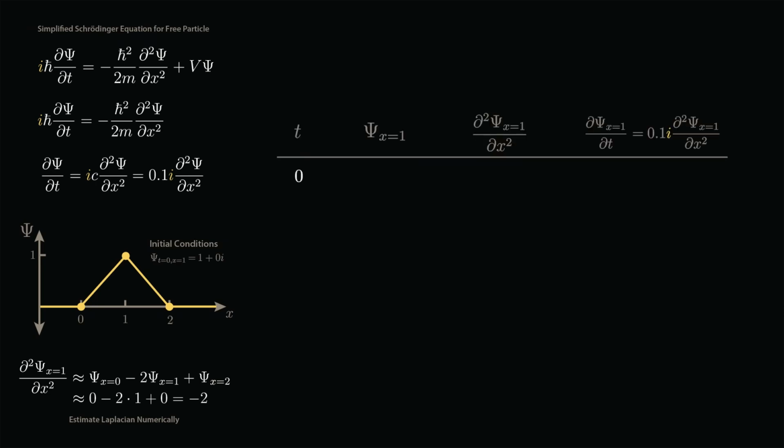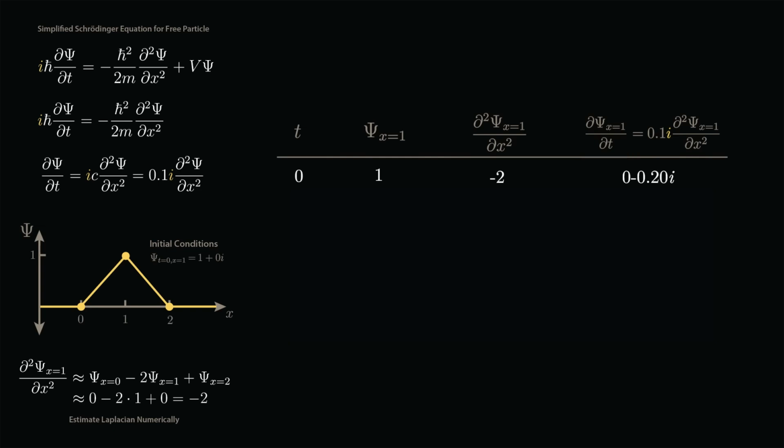At time t equals 0, we set our initial wave function value to 1. And we just estimated our second spatial derivative to be minus 2. From here, all that's left to do is to compute dψ/dt using Schrödinger's equation. Multiplying our estimate for the spatial derivative by 0.1 times i, we compute a complex number with 0 for the real part and minus 0.2 for the imaginary part. Now, Schrödinger's equation says that this value is equal to how much the wave function will change in time.